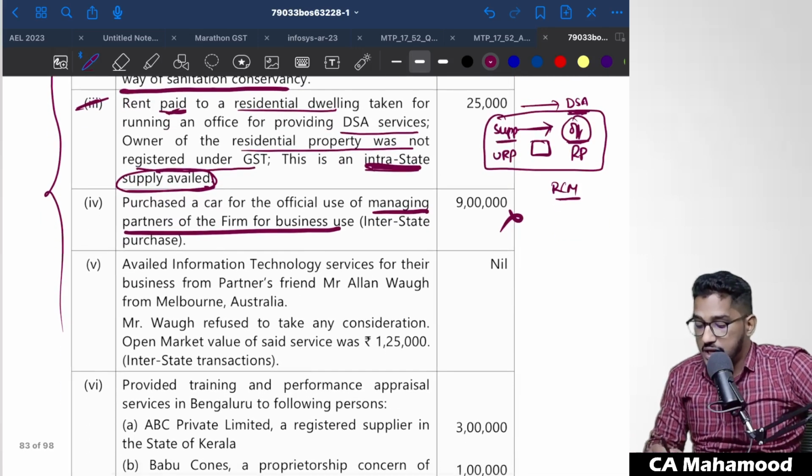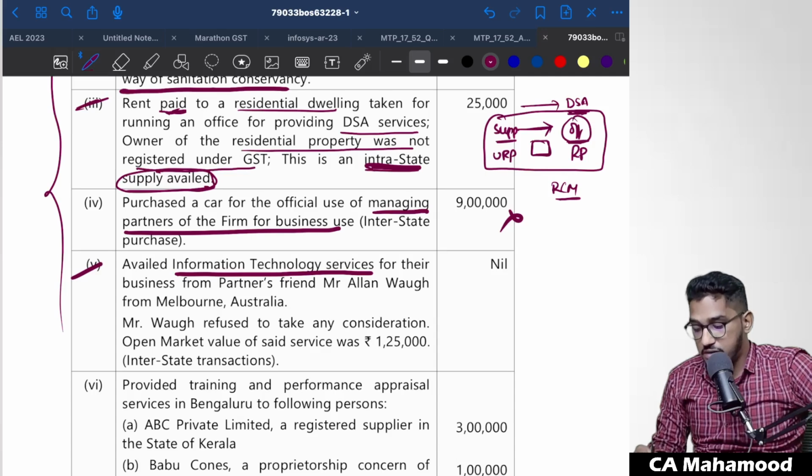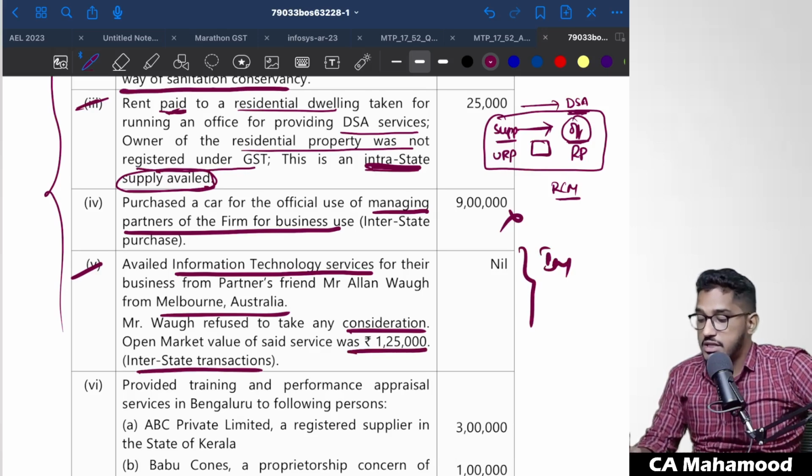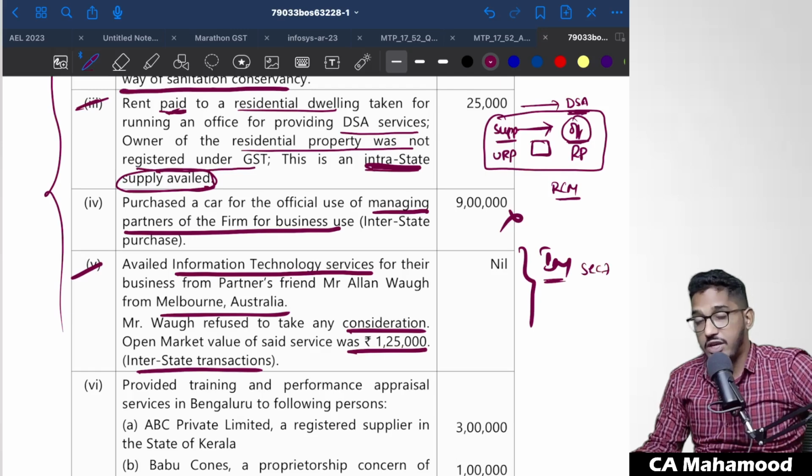Next one. Availed information technology services for their business from partner's friend, Mr. Alan Wog from Melbourne, Australia. Mr. Wog refused to take any consideration. Open market value of the said services: 1,25,000. Now they are talking about importation of services. See, when I talk about importation of services, what immediately should strike your mind? Section 7 should strike your mind.